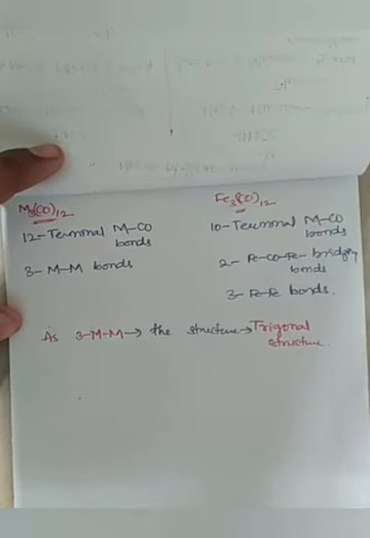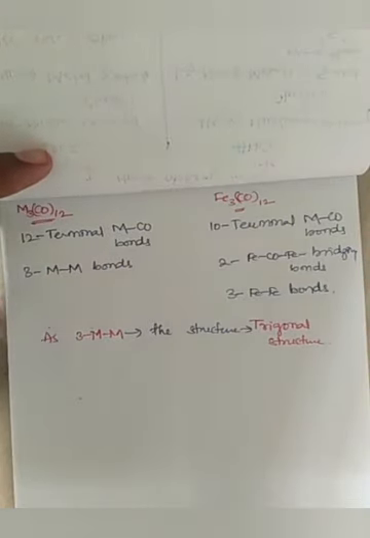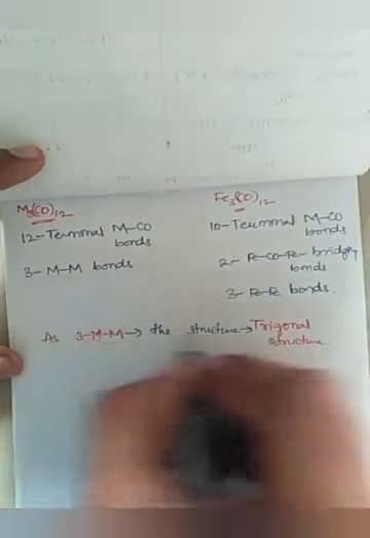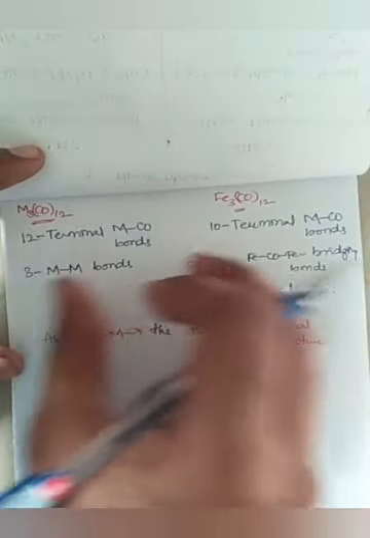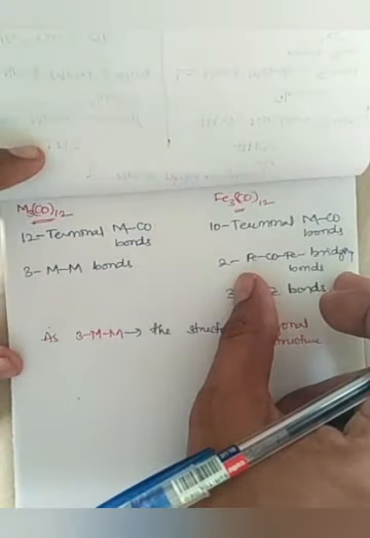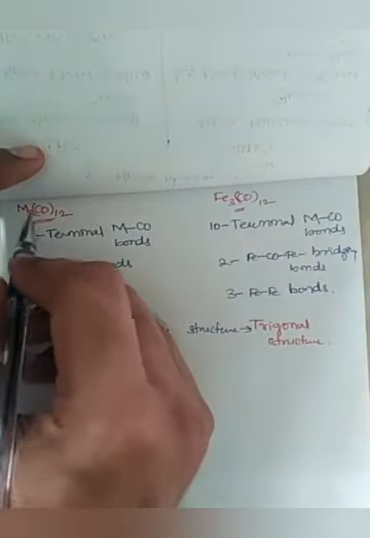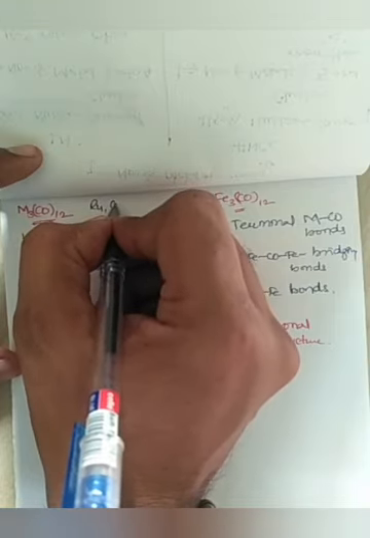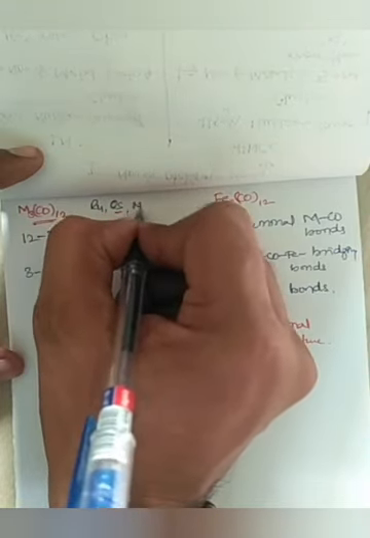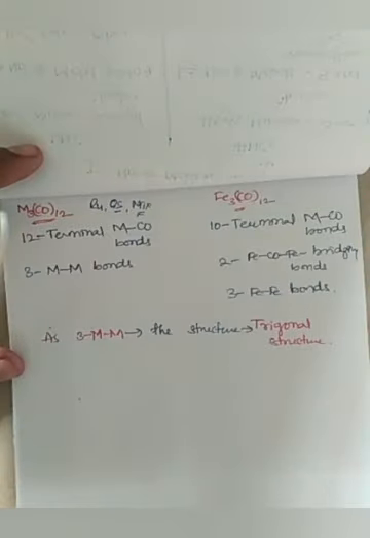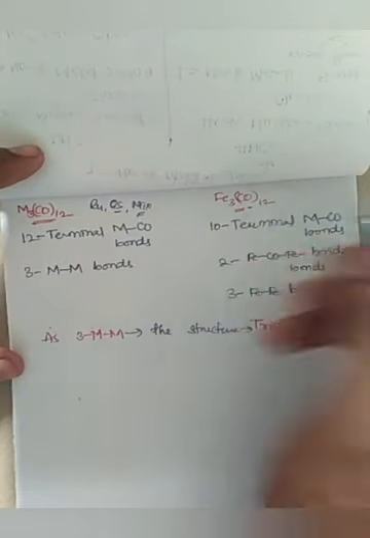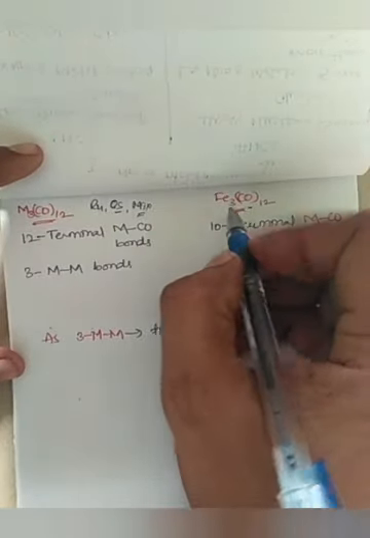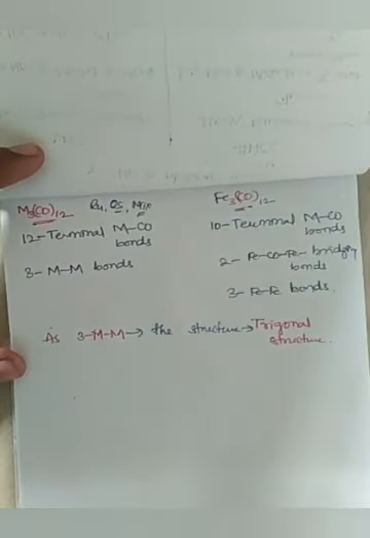In trinuclear metal clusters, the structure is trigonal. To differentiate the two different structures in trinuclear clusters: ruthenium and osmium are the other metals, and the iron structure is specific when there are three iron atoms forming the dodecacarbonyl cluster.